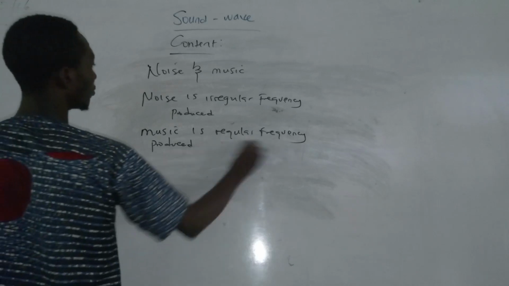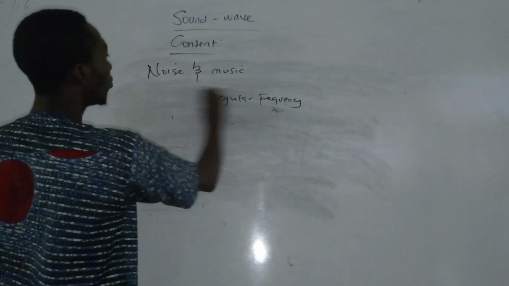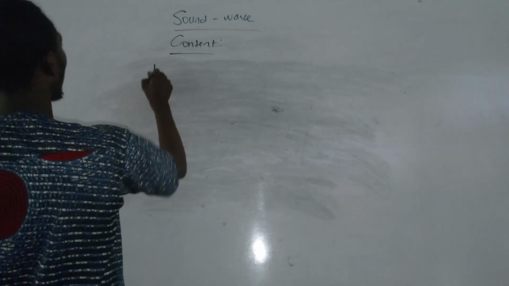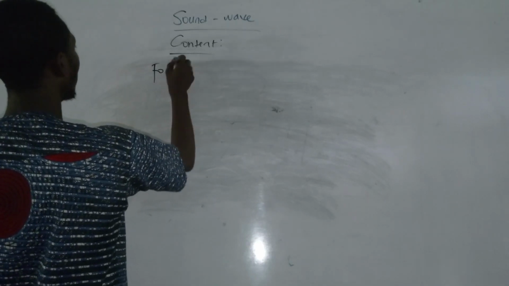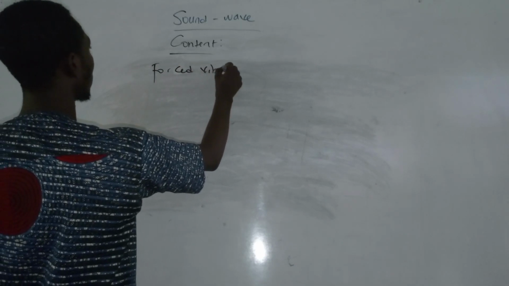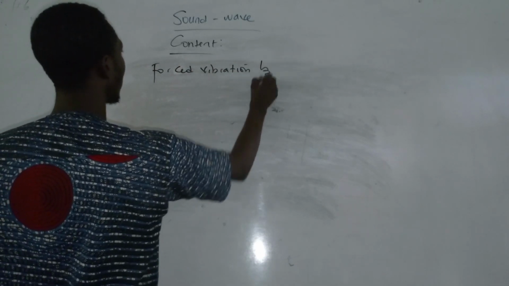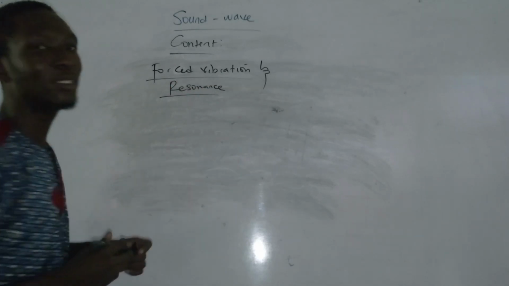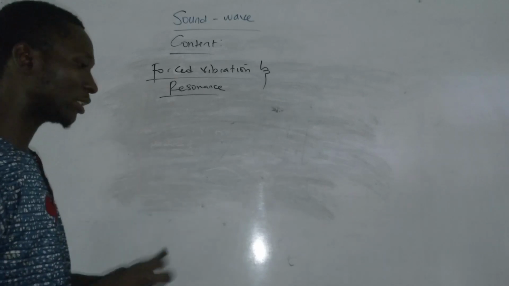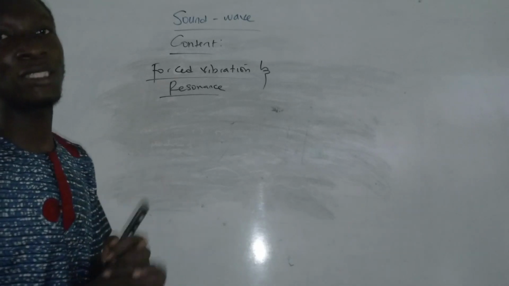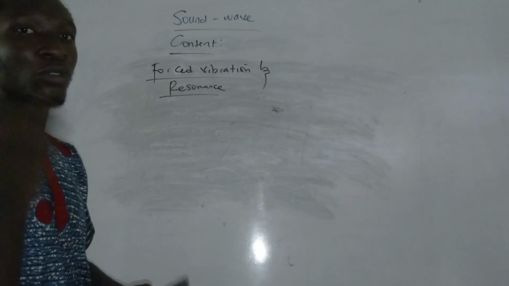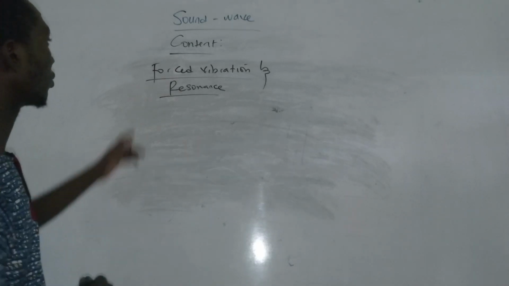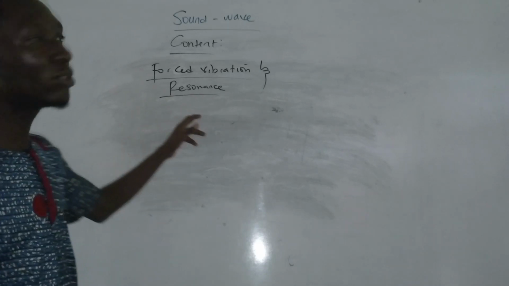So now, the next thing we want to discuss is forced vibration and resonance. Now, if you apply a force to an object to ensure the object starts vibrating, this is called forced vibration. So if there is applied force to an object to keep it in vibration, we call it forced vibration. And then resonance.